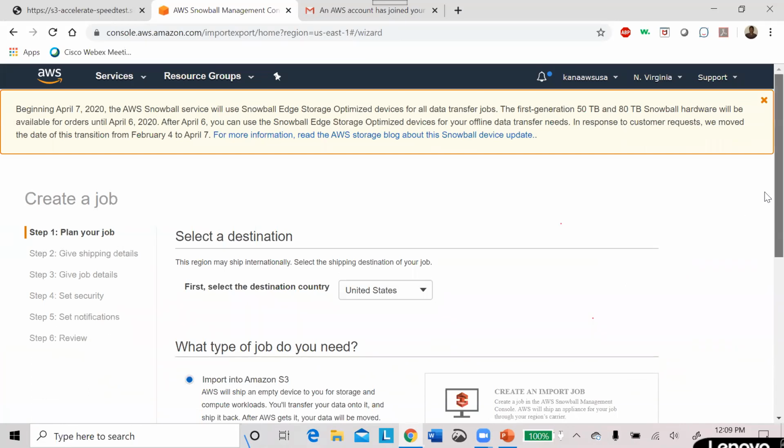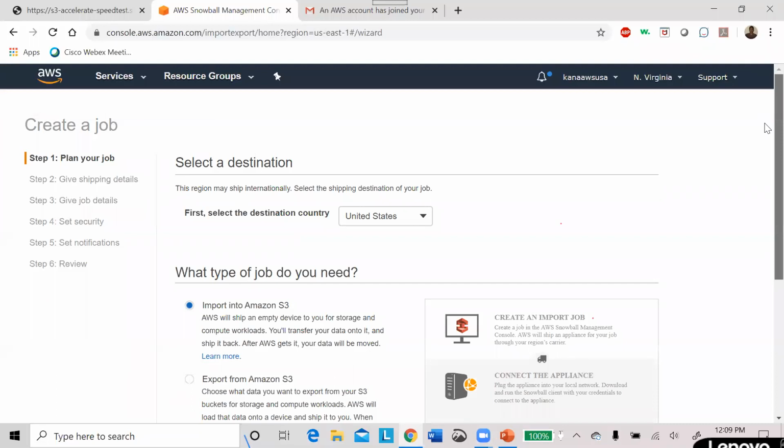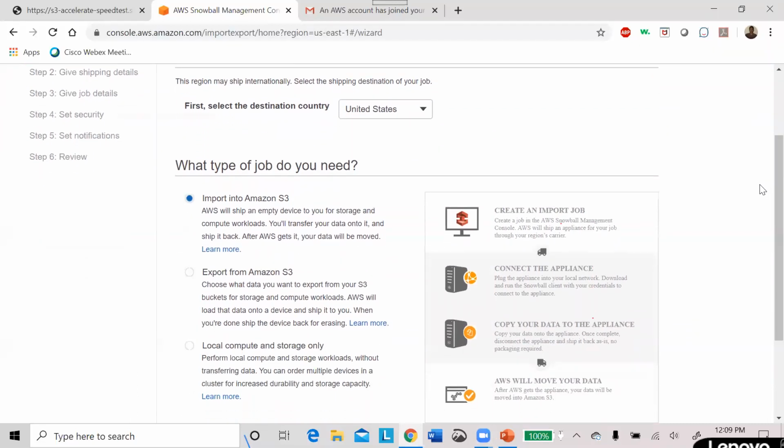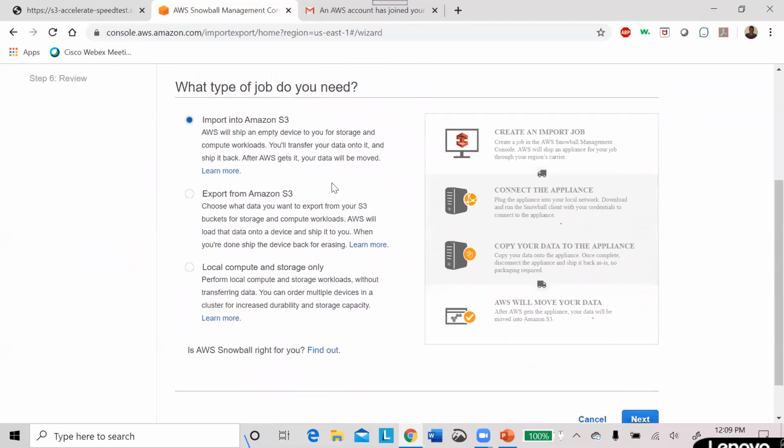Okay, first you have to confirm your location. I'm just closing this. I'm ensuring that I'm in the US. If you are non-US, it will pop up accordingly and you can choose accordingly. I'm going to import into Amazon S3, so I'm going to choose this option rather than exporting or local compute and storage only.